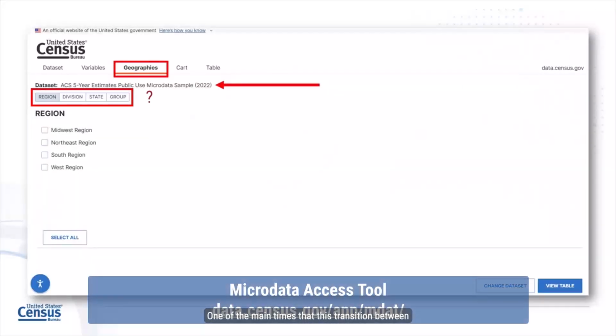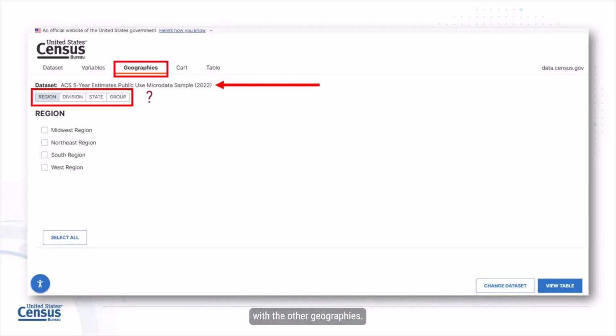One of the main times that this transition between 2010 and 2020 PUMA boundaries can really start to become tricky is when you are working with the ACS 5-year PUMS data. As I mentioned earlier, if you have already gone into our Microdata Access Tool, also known as MDAT, and looked at the 2022 ACS 5-year PUMS, you may have noticed that PUMAs are not listed with the other geographies.